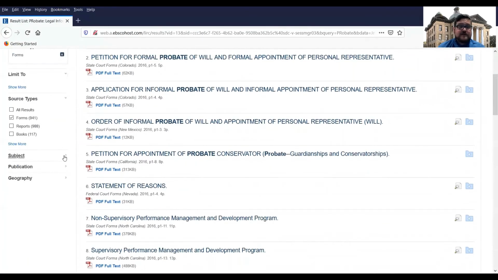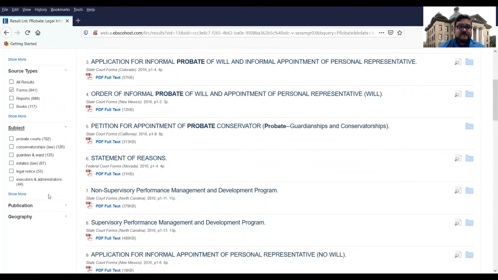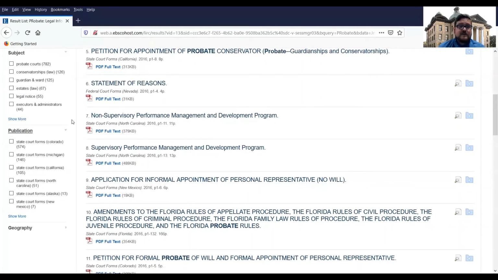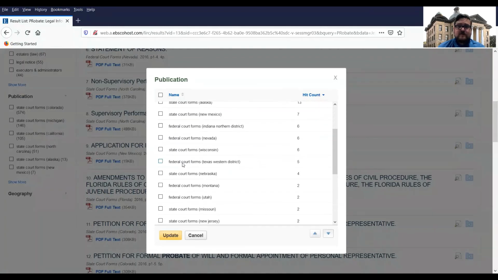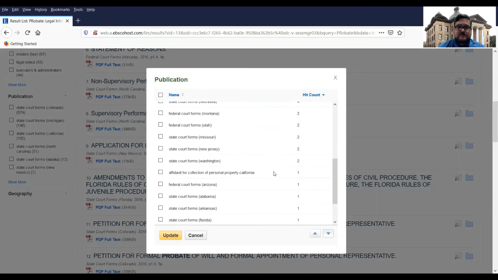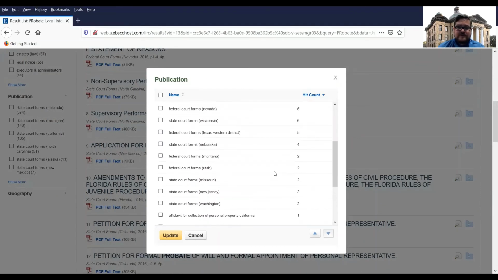You can also come down here and narrow it by specific subject. As you can see, there are some subject terms here. Maybe you want to narrow it by publication. So let's see here, do we have any Texas forms? Well, we do have some federal Texas Western District forms. So those might be applicable to your situation.